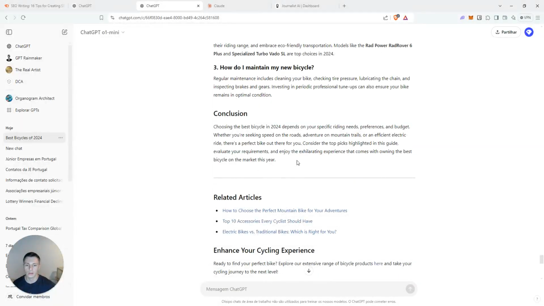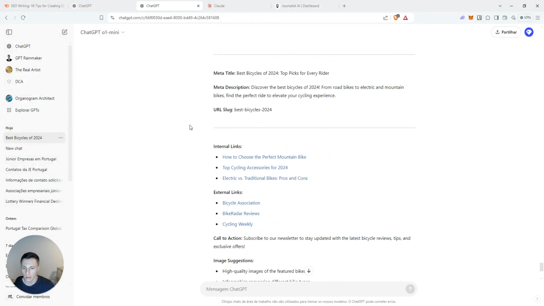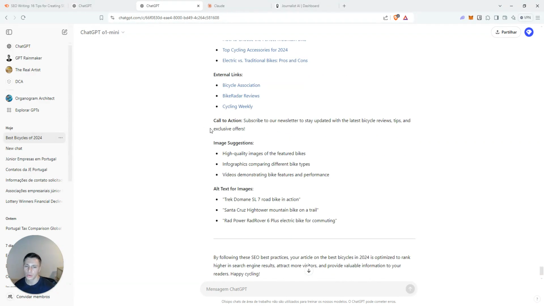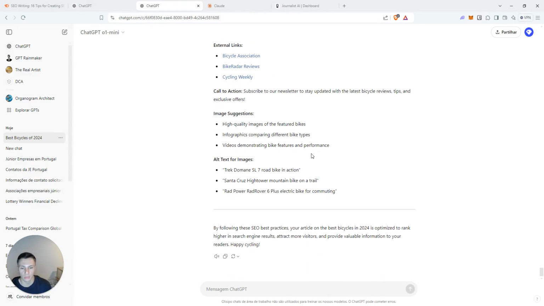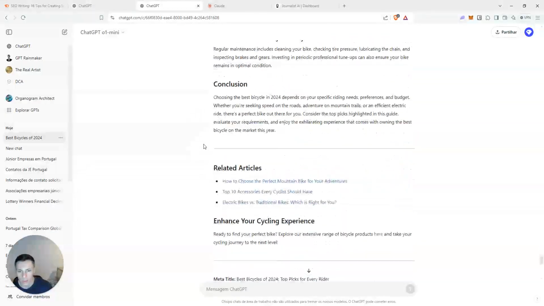So overall I think the O1 Mini is much better. I wouldn't publish it, though. It's missing images like the O1 Preview. Maybe you can ask it to generate images. I don't know if it will get the actual real images of the bikes, which would be pretty cool to have. Okay, overall I would give it a 5 out of 10.